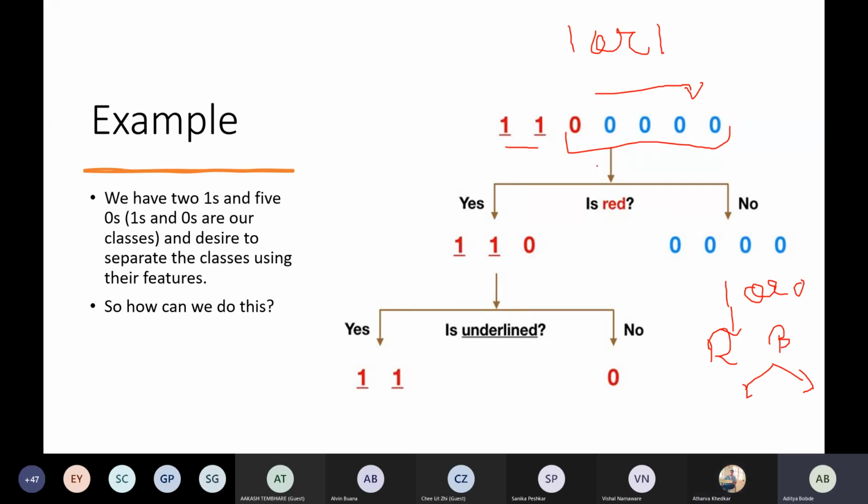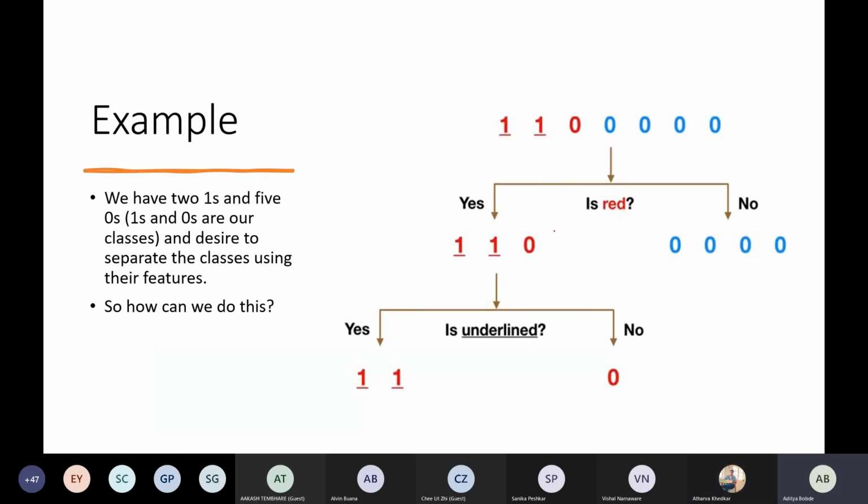So you will be selecting a split which gives us the maximum information. In this case, the maximum information is gained by the condition: is it red or not? If it is red, it will be classified onto the left side. If it is not, it will be classified into the no side. We can see that in the red we have 2 ones and 1 zero. In the no category we have 4 blues.